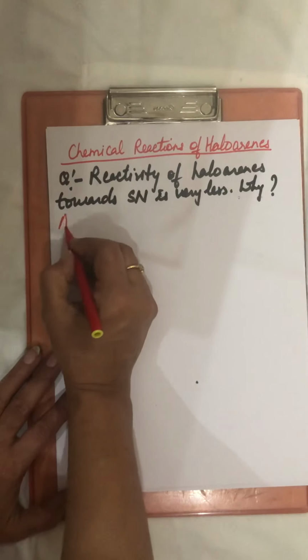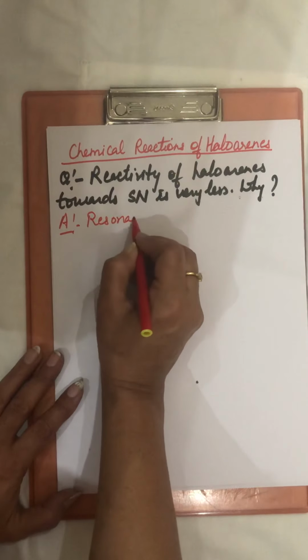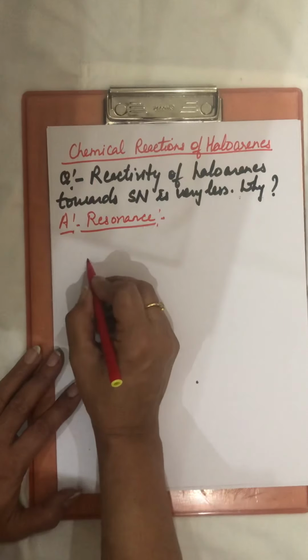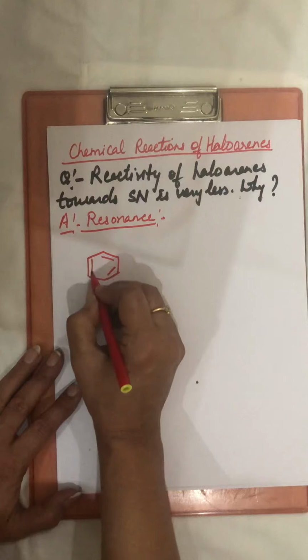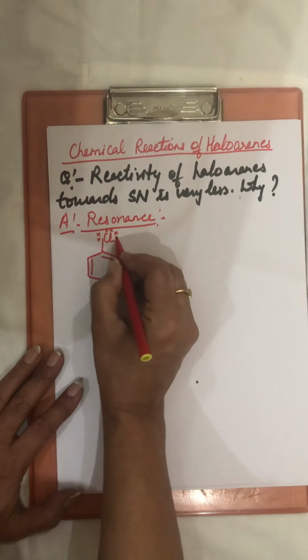Now there are a few reasons for this. The first reason is resonance. I'm taking chlorobenzene here. This has 3 lone pairs of electrons with it.